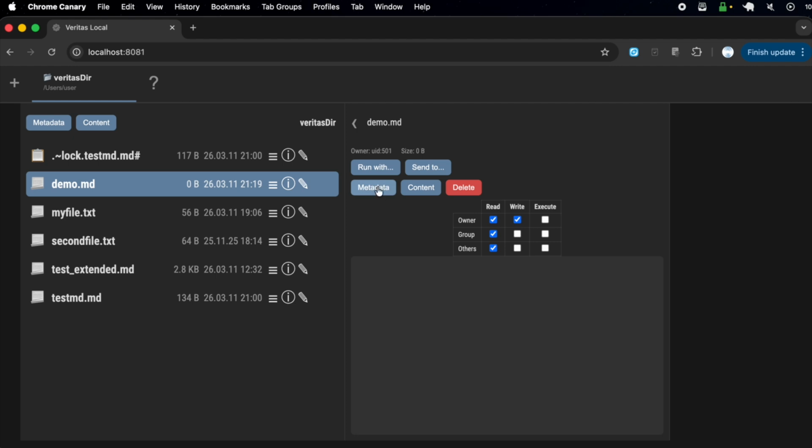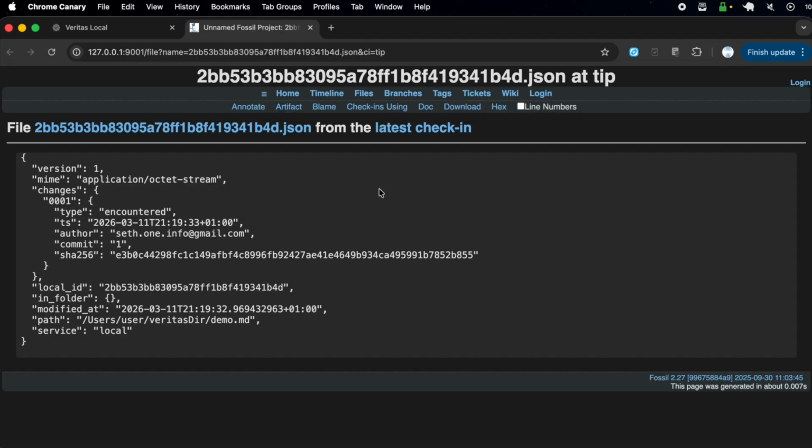And now let's look at its metadata, and we have only one change here when the file was created. And this hash is a hash of its content and its metadata. And this is the email address that I have set as the author. So it shows me here that this is the identity that created the file.